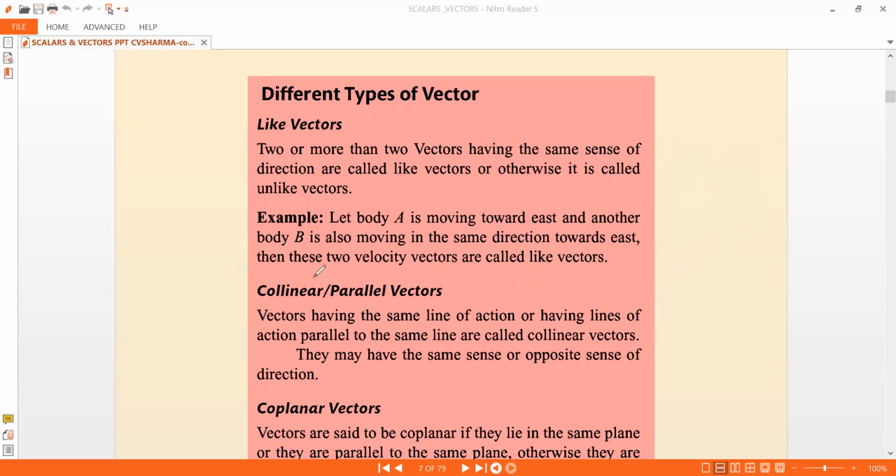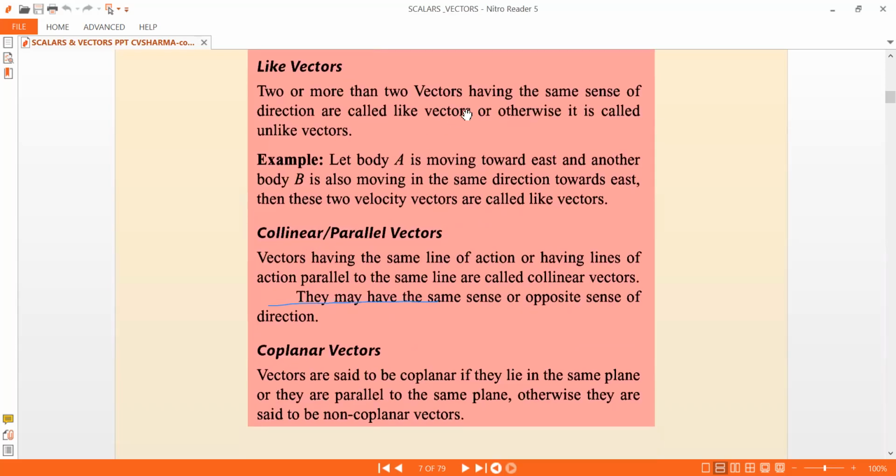The next one, collinear or parallel vectors. Now, what are the collinear or parallel vectors? Vectors having the same line of action or having the lines of action parallel to the same line are called collinear vectors. They may have the same sense or opposite sense of direction. So if two vectors are like this, they are collinear.